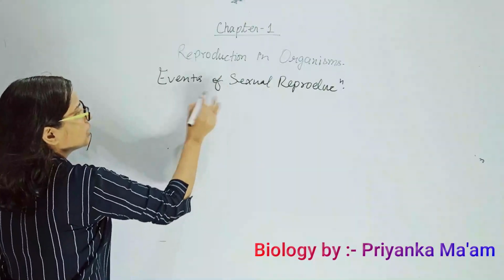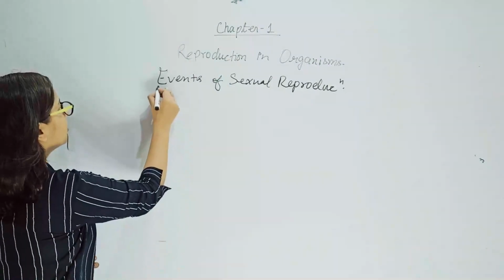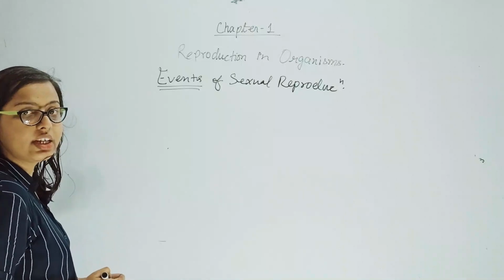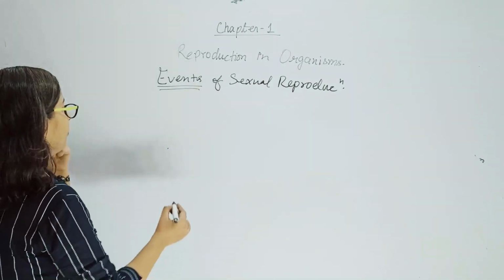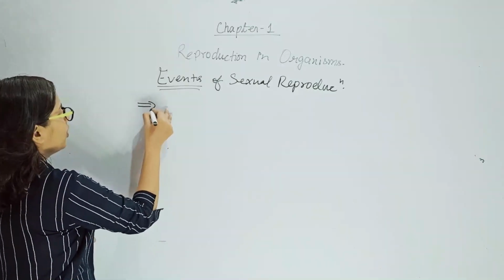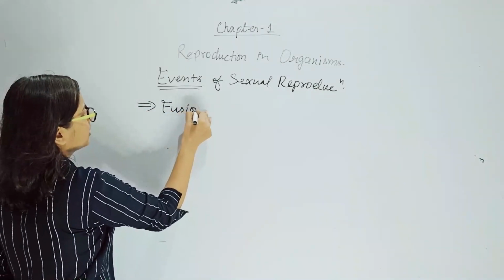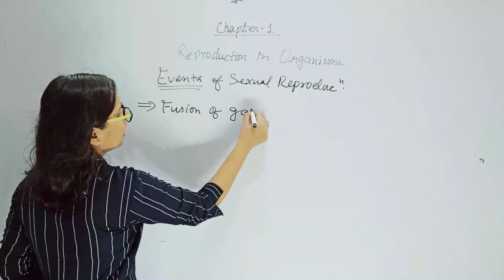Events of sexual reproduction. So basically what happens in sexual reproduction is that fusion of gametes happens.